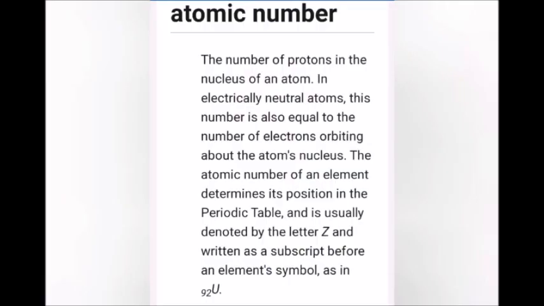What is atomic number? We know that the subatomic particles proton, electron and neutron are present in an atom. The number of protons is always equal to the number of electrons. This number is called the atomic number. Usually, atomic number is denoted by the letter Z and it is written as a subscript.